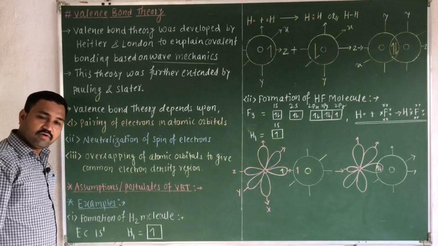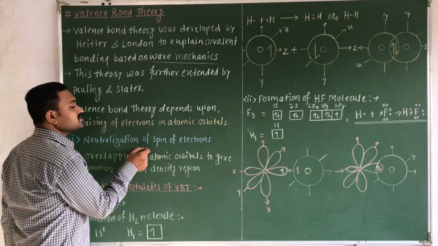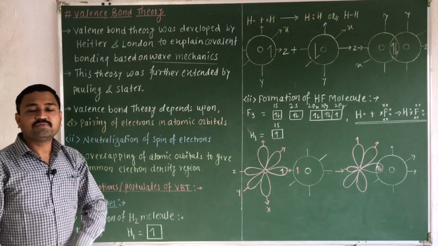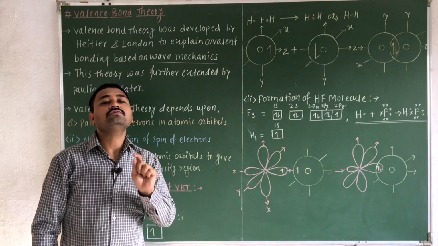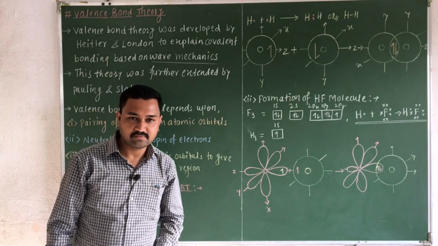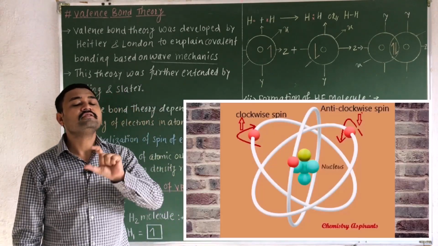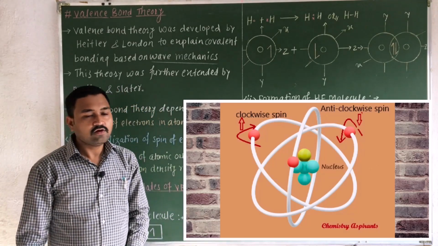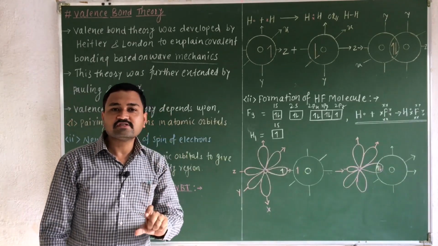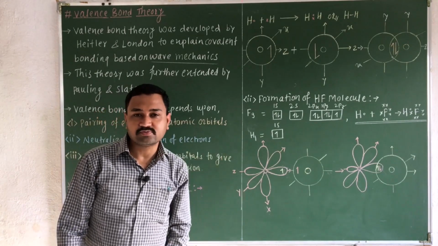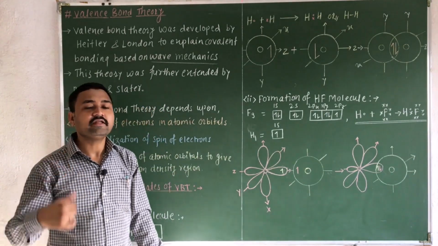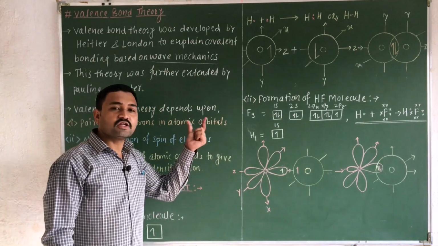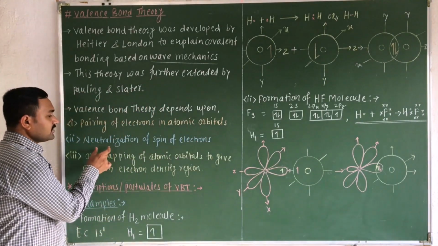The second factor that we have to consider is the neutralization of spin of electrons. Now, what is spin of an electron? Electrons have two types of rotation. It may rotate in the clockwise manner or in the anti-clockwise manner. If it rotates in the clockwise manner, that is called a positive spin, and if it rotates in the anti-clockwise manner, that spin is called a negative spin. So this rotation is very important.